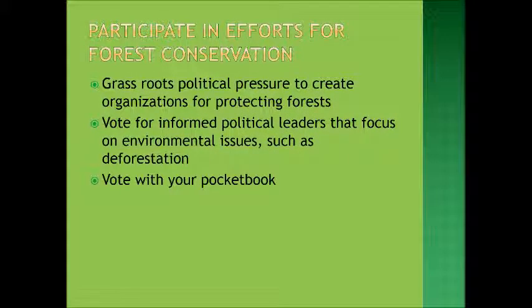A final possible solution in the reduction of deforestation is to participate in efforts for forest conservation. There are a variety of ways to do this. First, citizens of a community may create organizations for protection of the Amazon rainforest through grassroots political pressure. Grassroots lobbying occurs when the general public contacts legislatures and government officials directly about an issue. Citizens may also make a difference in the reduction of deforestation of the Amazon rainforest by voting for specific politicians that have strong commitments to environmental issues.